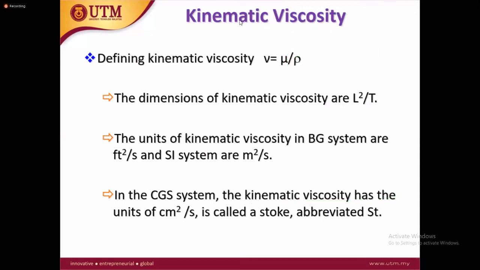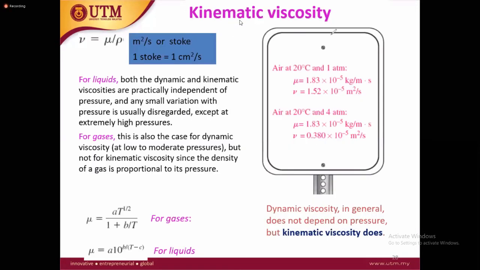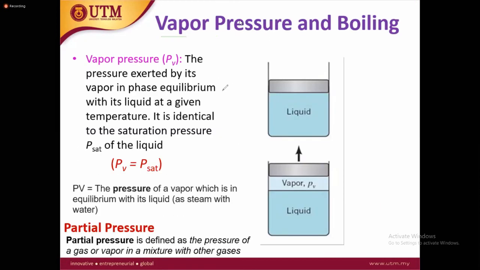The vapor pressure and the boiling point. Vapor pressure and boiling point we already discussed. Every fluid has its vapor pressure. Remember, vapor pressure is the pressure. Every fluid or every liquid has vapors at the surface. You see here you have the vapors.